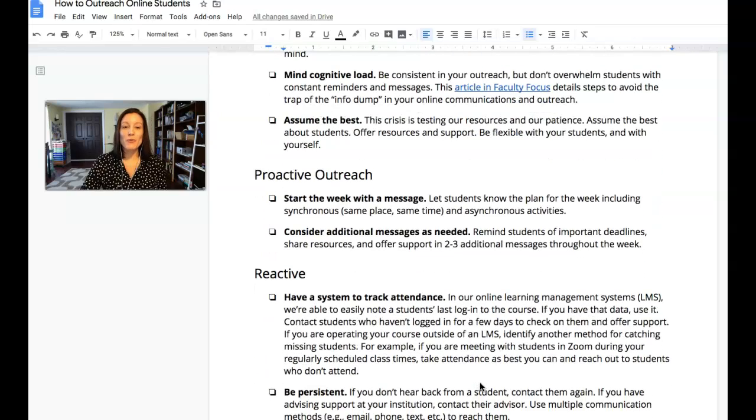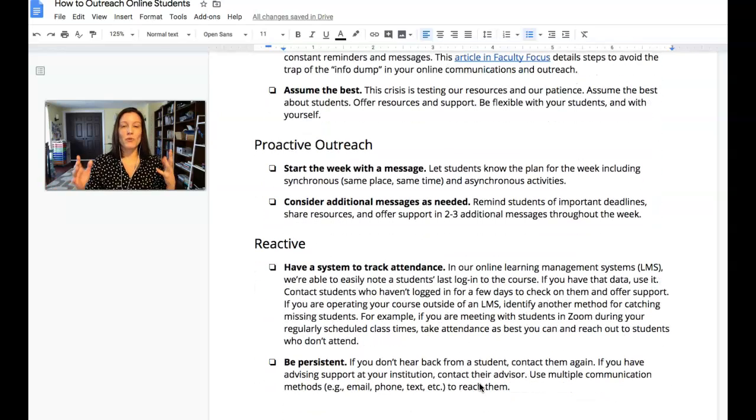So let's talk about proactive outreach, okay? So generally speaking, those of us who teach online will start the week, whatever that week looks like for our online courses, maybe it runs Monday through Sunday, with a message to our students detailing everything that's going on in the course that week, their expectations, reading, assignments that might be due, everything they need to know to succeed in that week. So an opening message to them.